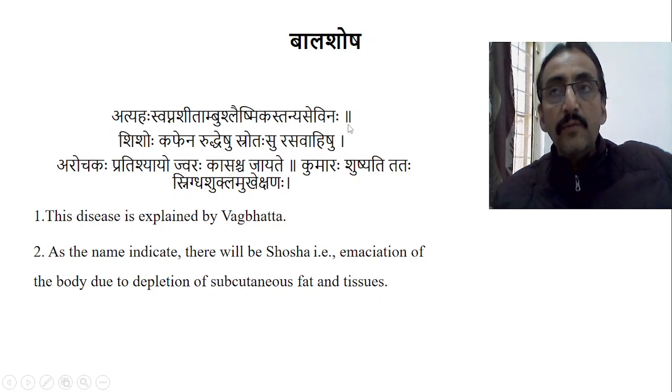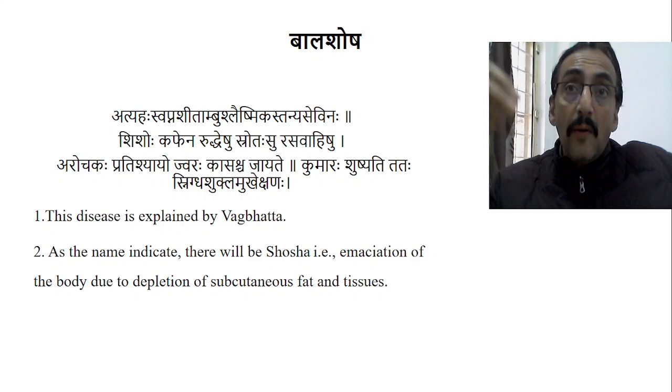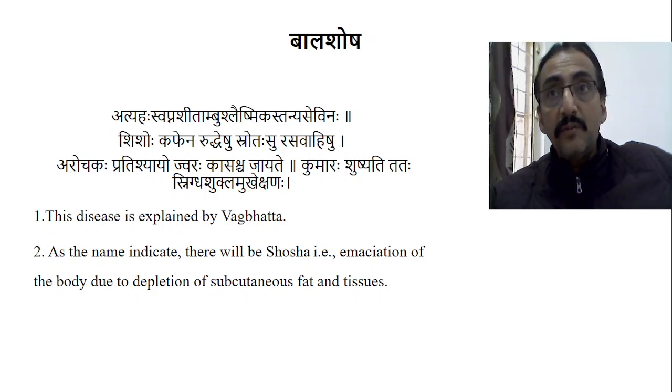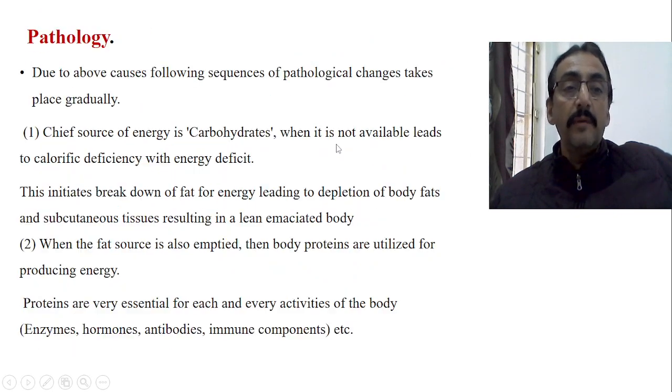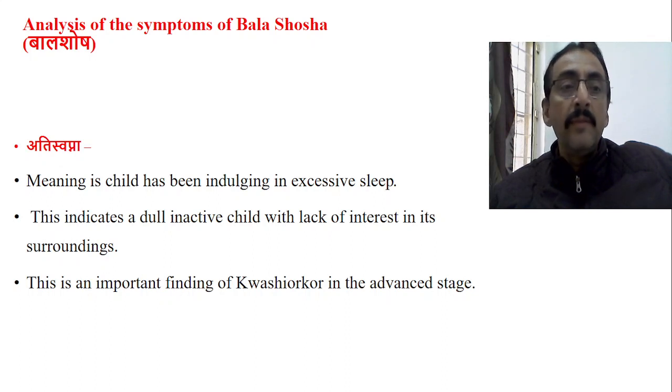In this whole shloka, he explains only 3 or 4 causes. One is Ati Swapna. In other words, Ati Shita Ambupana, then Shleshmika Stanya Sevina. Within these causes itself, he included all the causes of malnutrition disorders or PEM like disorders explained in other contemporary sciences. Let us see how it is possible. First is Ati Swapna. One of the causes he mentioned for Bala shosha is Ati Swapna, which means indulging in excessive sleep.